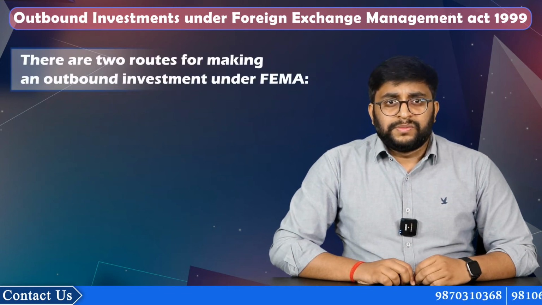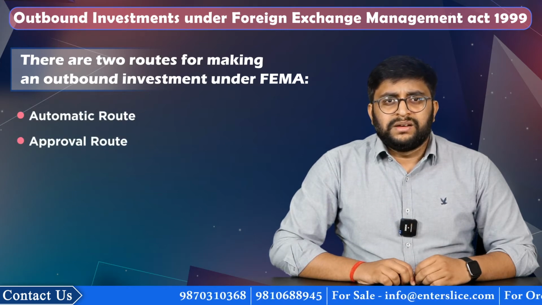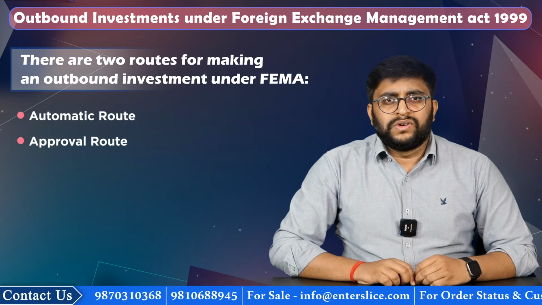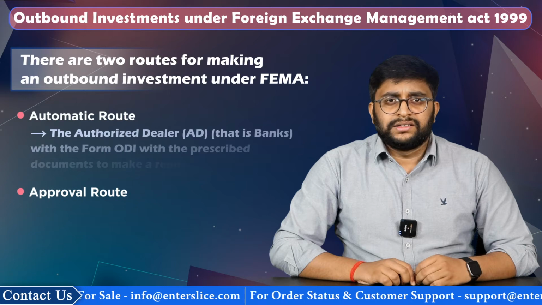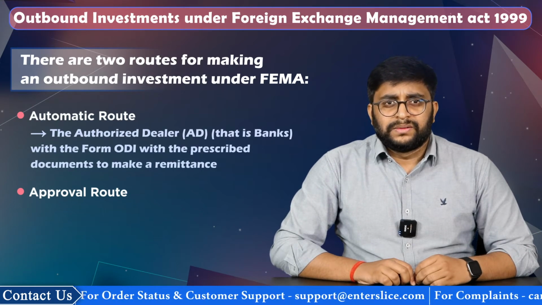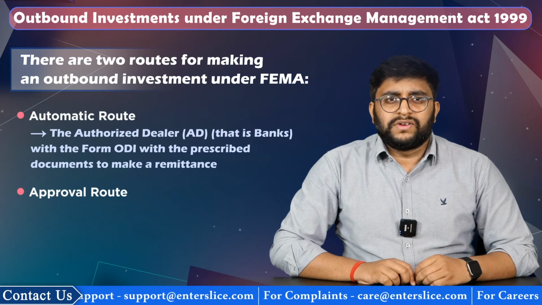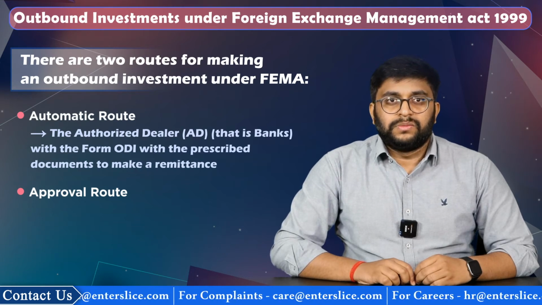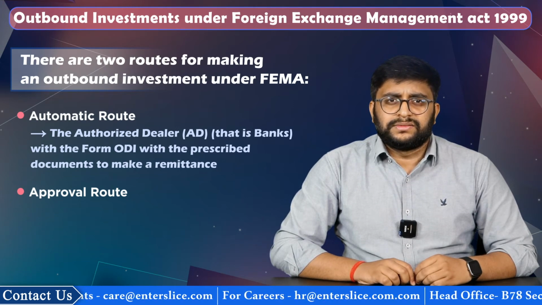There are two routes for making an outbound investment under FEMA. First, automatic route. Second, approval route. Under the automatic route, the Indian party does not need prior approval from the Reserve Bank of India. The individual should approach the authorized dealer (AD), that is banks, with the Form ODI and the prescribed documents to make a remittance. If there is any other transfer of financial services, then approval is required from the Finance Board. Form ODI is available in the Master Direction of the Foreign Exchange Management Act.